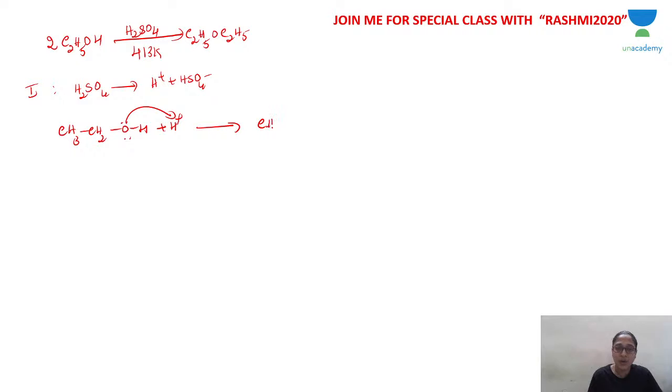So you get protonated alcohol, CH3CH2O, which already has an H, with another H added to it. The lone pair of electrons is used, so oxygen gets a plus charge. Oxygen cannot remain with a plus charge because it is attached to hydrogen and carbon, and oxygen is more electronegative, so it will pull the electrons from carbon. Next, the second molecule of alcohol: oxygen has two lone pairs of electrons, and when water goes, you have a carbocation and H2O.